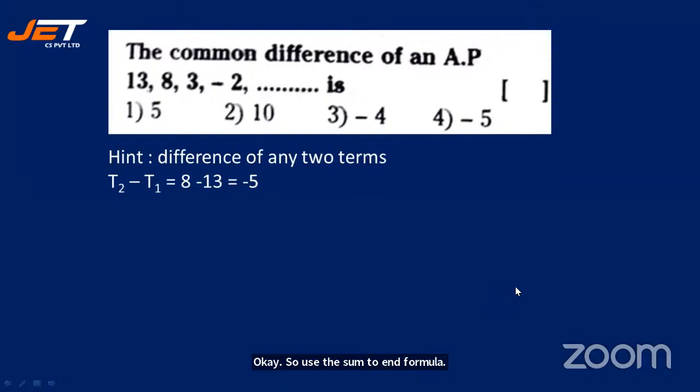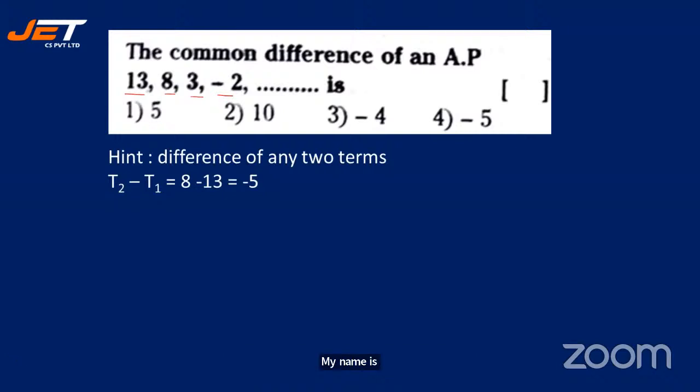The common difference of an arithmetic progression is... okay, what is a common difference? Can you find out the common difference in this? You have 13 as A, 8, 3, minus 2, and so on. Quickly find out the common difference. I want the answers in the chat box. I'm just trying to see. Many say minus 5. Yes, yes, yes.